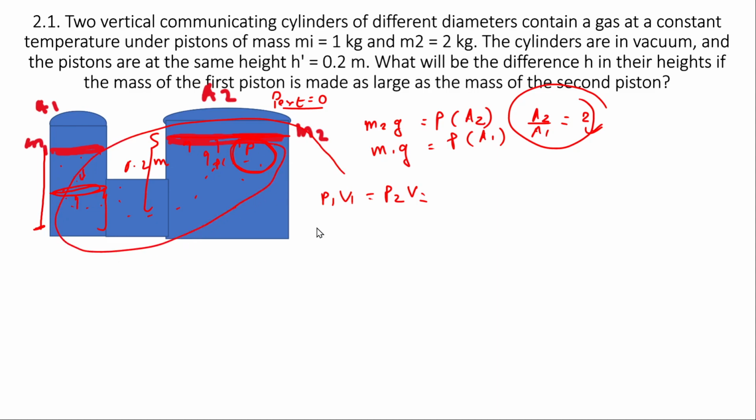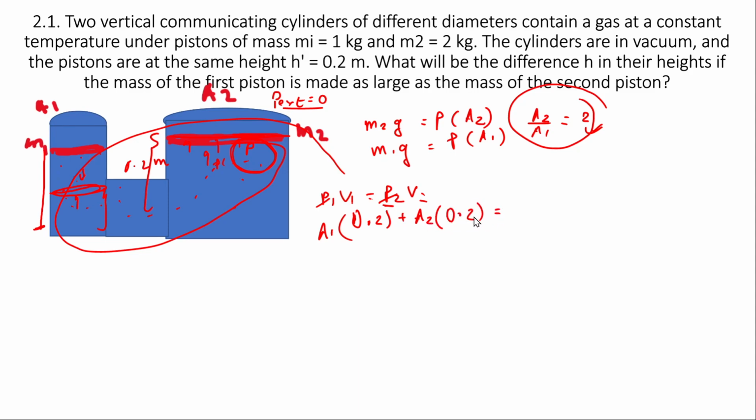And the pressure in the initial case and the final case was the same, so we can cancel them. V initial was area of cross section A1 into height h, which was again constant at 0.2, plus A2 into 0.2.